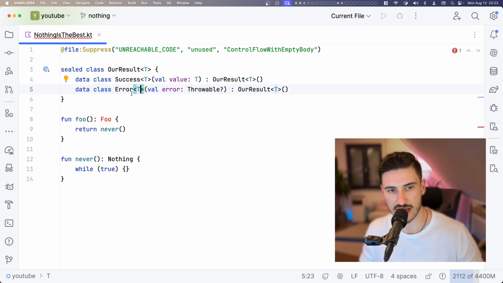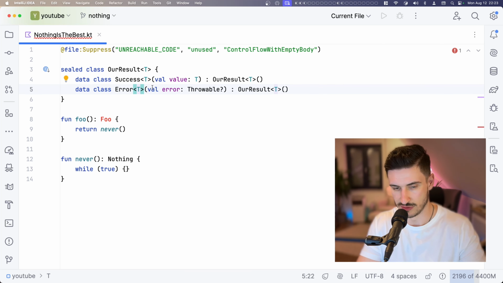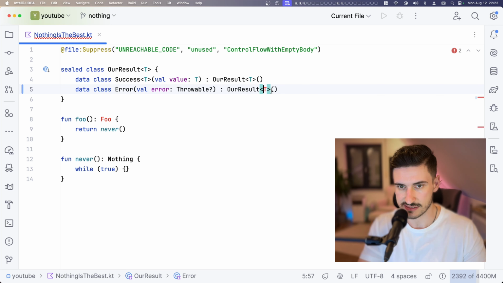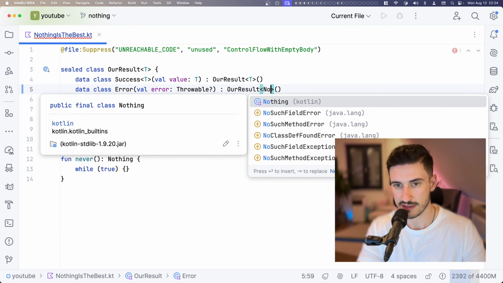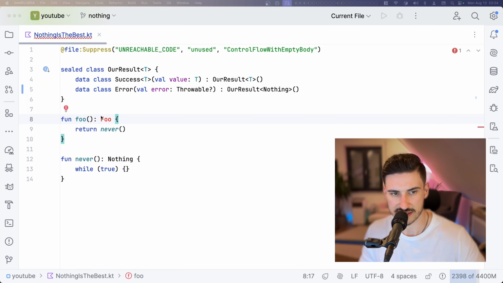But looking at our Error class here, we notice that this type parameter T here is not necessary at all. We just carry a Throwable? error. There is no need to know anything about this T. So we are free to remove it from our Error here, and we can say that this is an OurResult<Nothing>. There will never be a value. It cannot give you something, therefore it is Nothing. Let's try this in action.